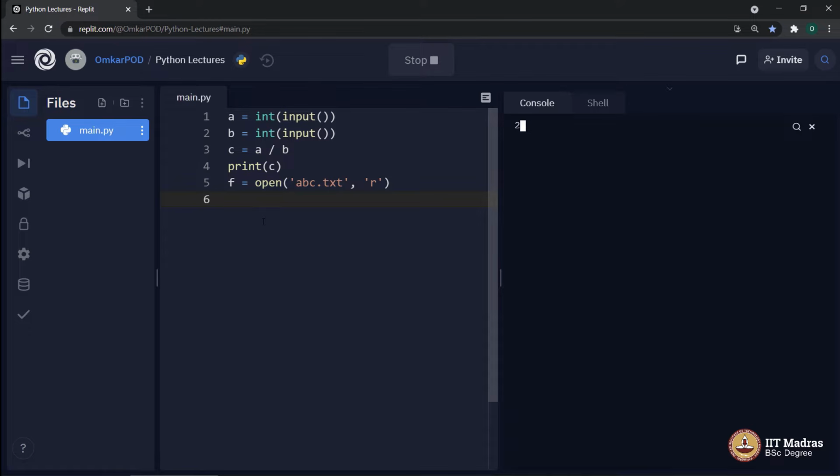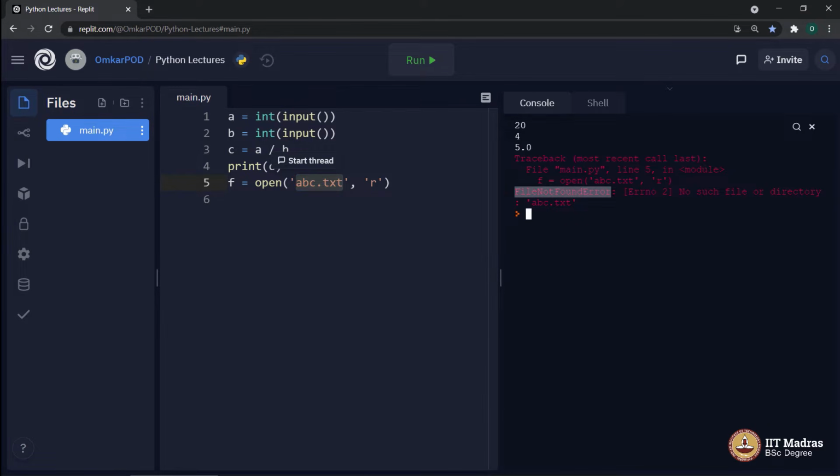Once again, let's say 20 and 4. We got the output as 5.0 for this print statement. But as soon as the computer reached this particular line number 5, where we are trying to open this particular file abc.txt, which does not exist in this particular directory, we are getting an error called FileNotFoundError.